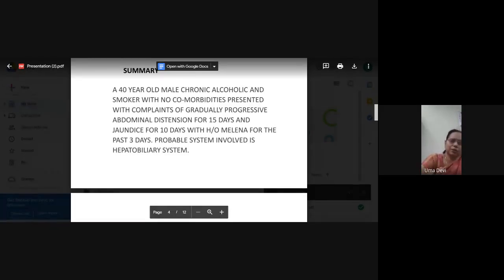So we know what has caused this compensated phase to become a decompensated phase. Here there is history of melena, so there is some GI bleed which has caused him to develop ascites and land up in the hospital. So this is our summary. Now we'll go to the general examination.